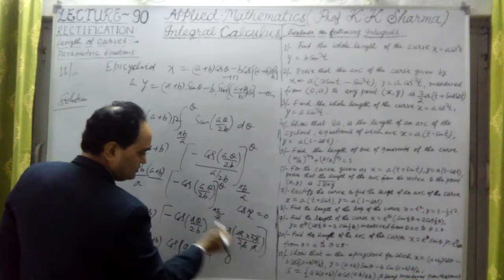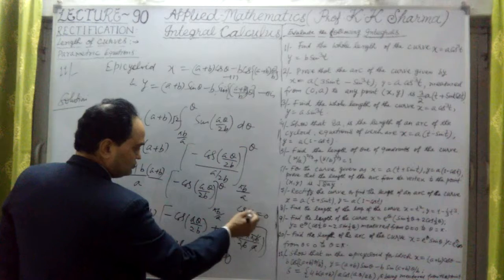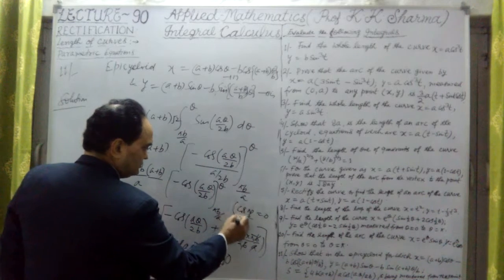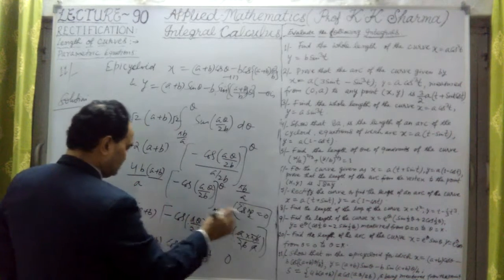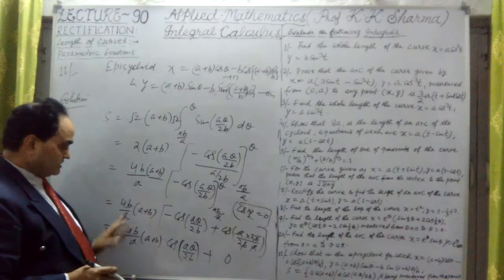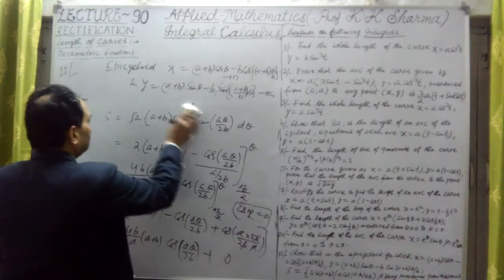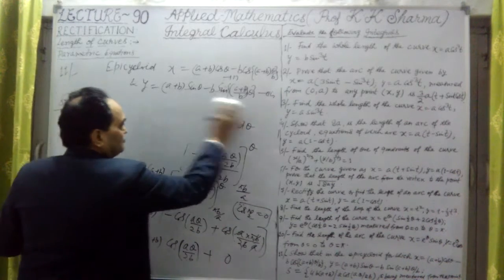This is pi by 2 only. A is cancelled out, b cancelled out, pi upon 2. Cos pi by 2 is 0. Cos 90 is 0. Therefore, this value comes out to be negative, but we take positive. We have to take the magnitude of the length.